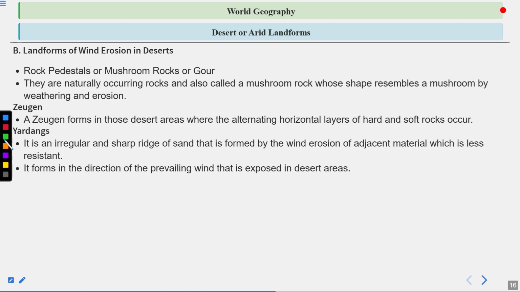All the students who are learning this chapter, always remember the main question that will come in your exam is the type of landform and which type of process it is associated with. So do remember that zeugen, yardangs and mushroom rocks are associated with wind erosion landforms in desert and arid landforms.